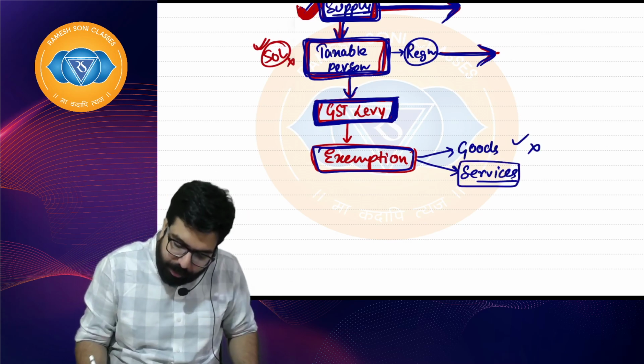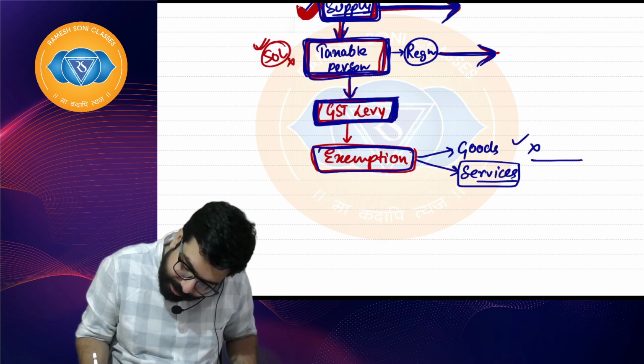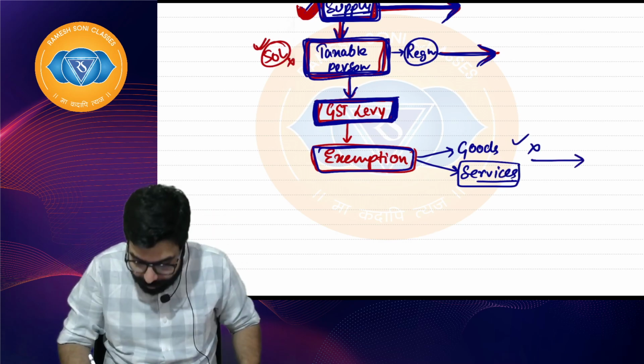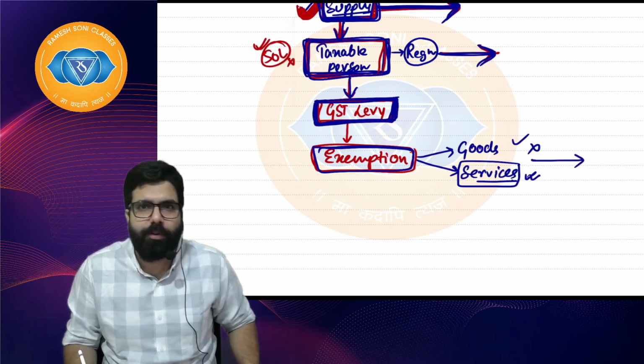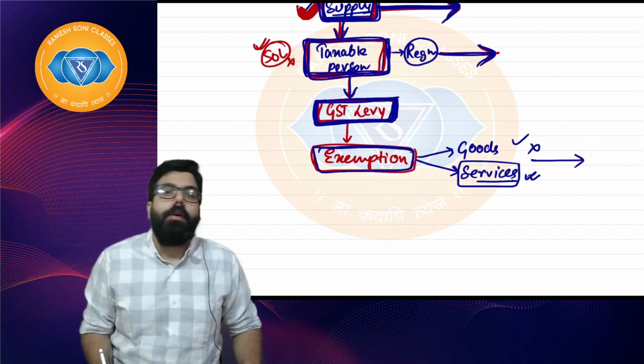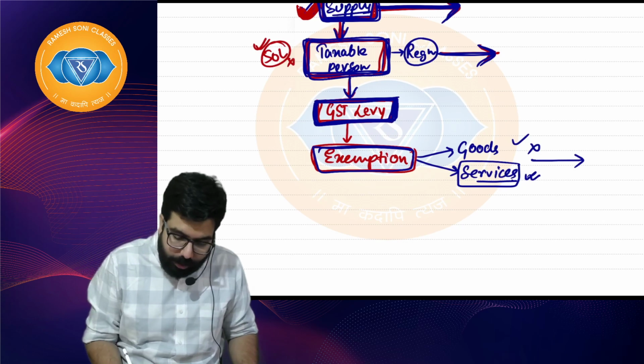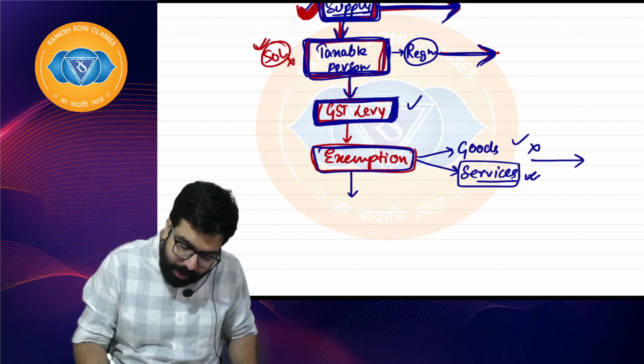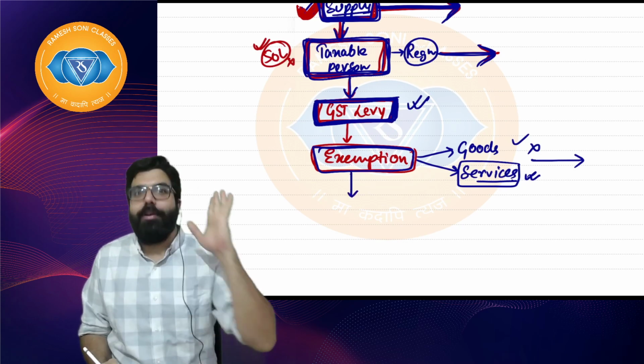And there are some services which are also exempted. So if you are falling in an exemption, you will be out of GST. We will be learning about the services. There are around 100 services which are applicable for the exam. If you are not falling in an exemption, levy is also there and collection will also be there.